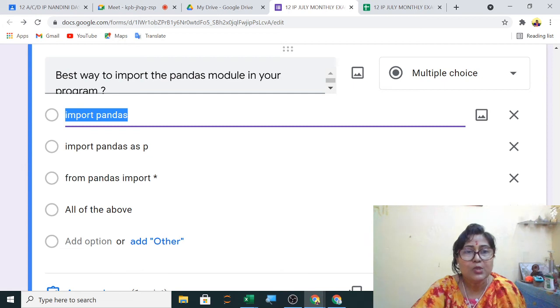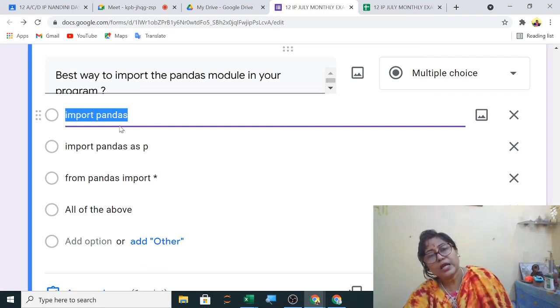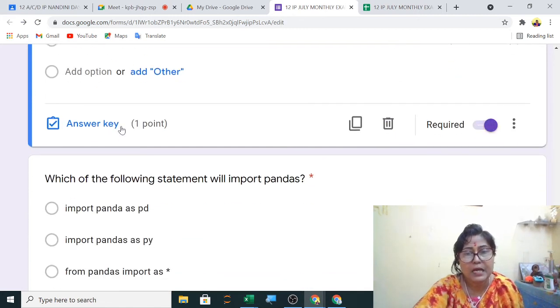Next, the best way to import the pandas module is import pandas, one method. Second method is import pandas as p, correct. From pandas import star. So all of the above. Here the fourth option is correct. Any one you can use to import pandas.